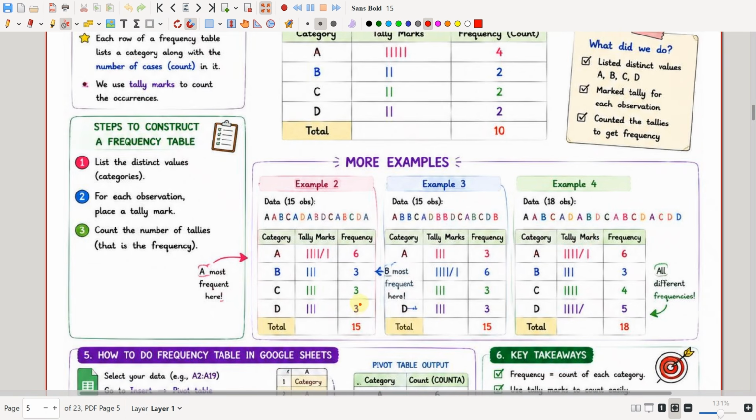So see here, in all these categories, in all these 15 observations, A is occurring the most. A is the most frequent. So we'll be using a frequency table to represent the categorical variables.